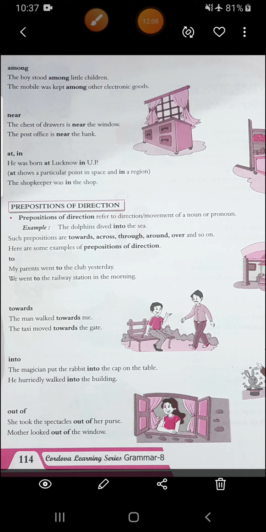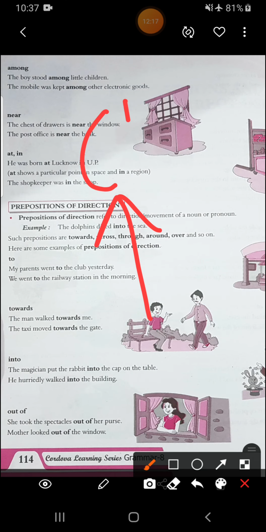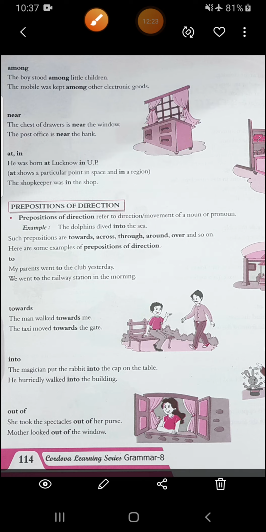My parents went to the club yesterday. Means I'm showing the direction that my parents went to the club. Suppose this is the club and my parents went to it. Alright, so we are showing the direction. Then we went to the railway station in the morning. Again it is showing the direction to the railway station. We are pointing the direction to the railway station.